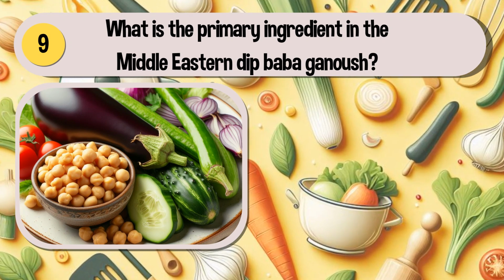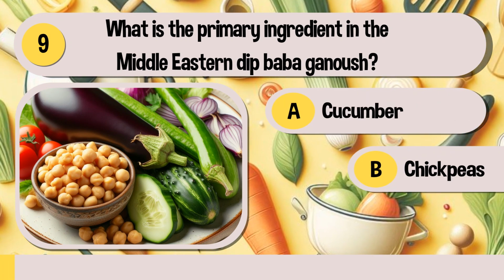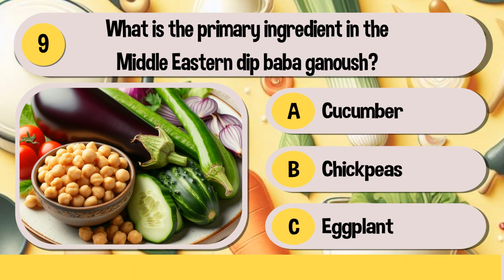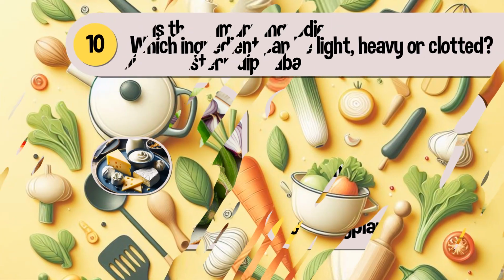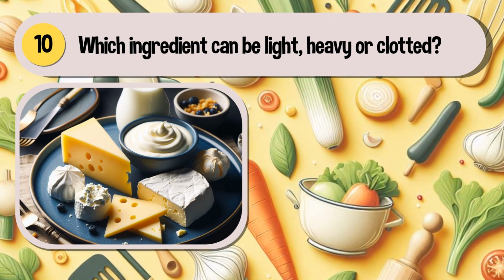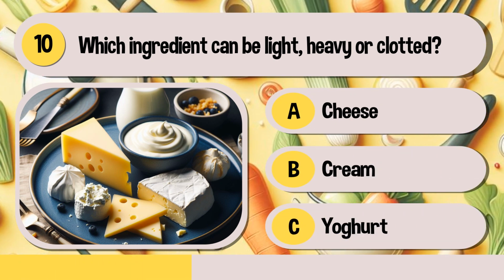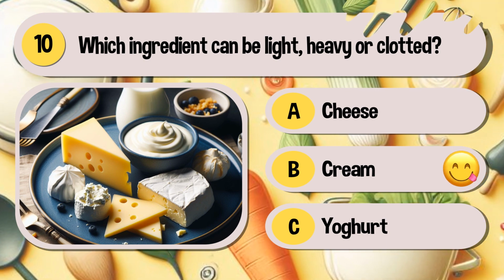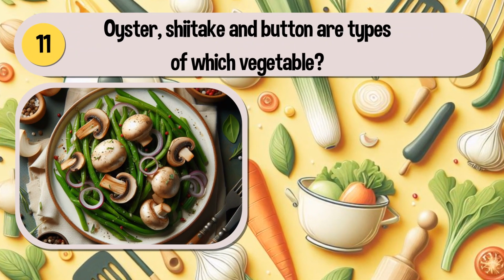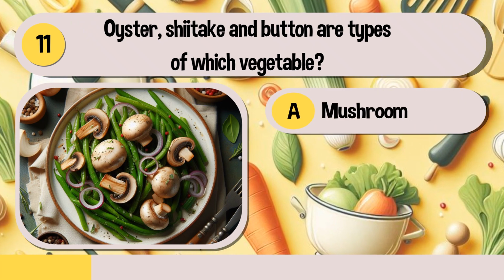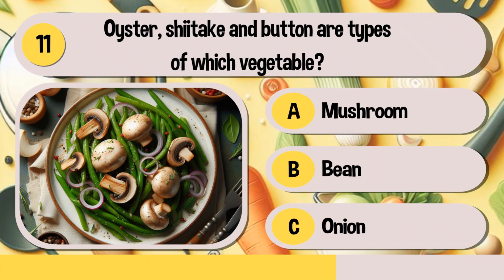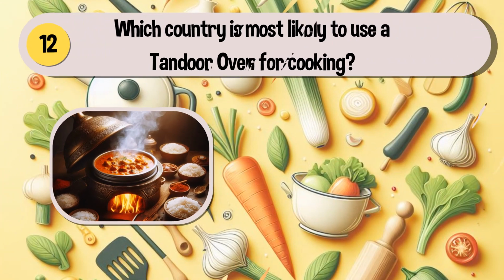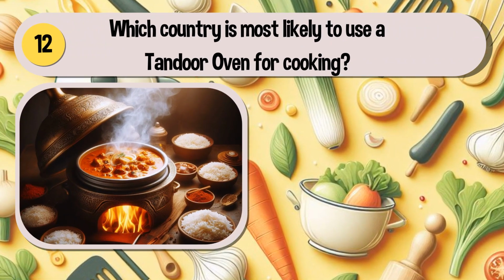What is the primary ingredient in the Middle Eastern dip, baba ganoush? Cucumber, chickpeas, or eggplant? Eggplant. Which ingredient can be light, heavy, or clotted? Cheese, cream, or yogurt? Cream. Oyster, shiitake, and button are types of which vegetable? Mushroom, bean, or onion? They are all mushrooms. Which country is most likely to use a tandoor oven for cooking?